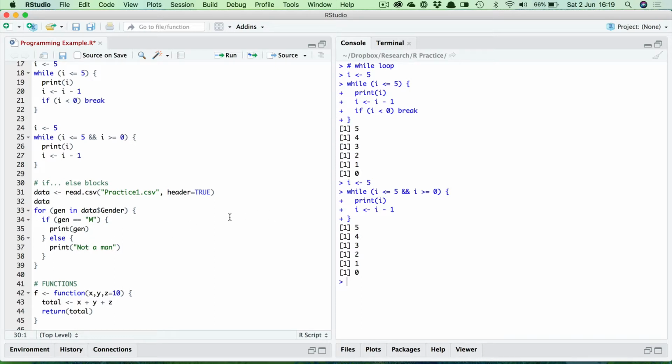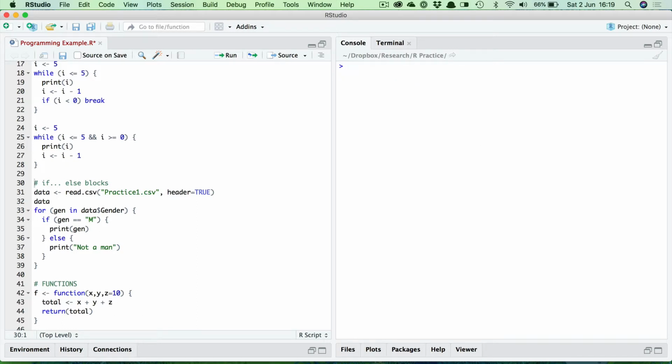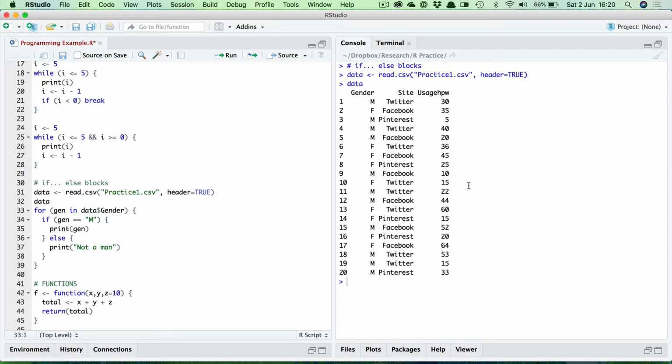So what I'm going to do first of all is load a little data set. Now this is one I've used before in the factors and tables video. Okay, let me just clear the console here. So let me read this data set into a data frame. Here it is. I say it's the one I used previously. It's a simple data set, 20 cases involving 3 variables. 2 are categorical, gender and site, 1 numeric.